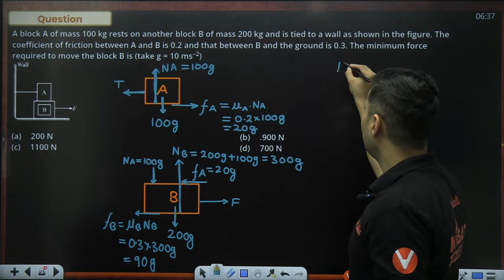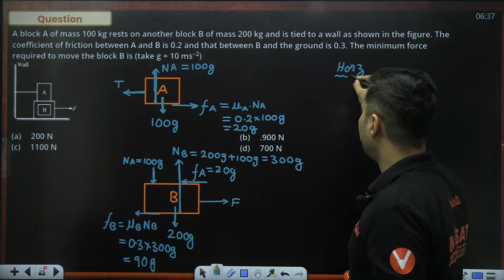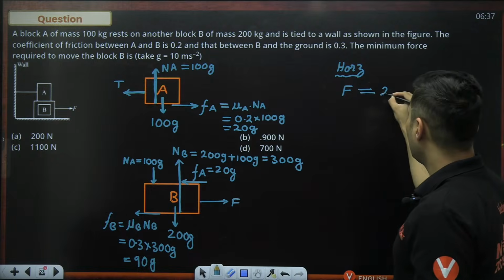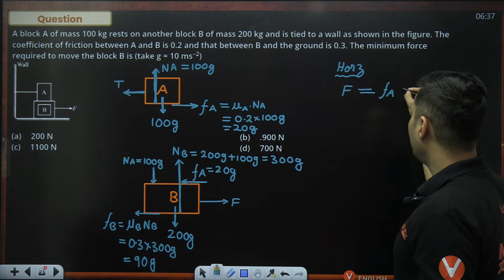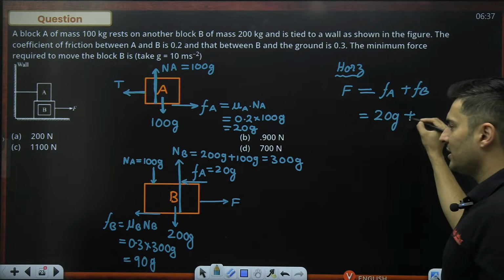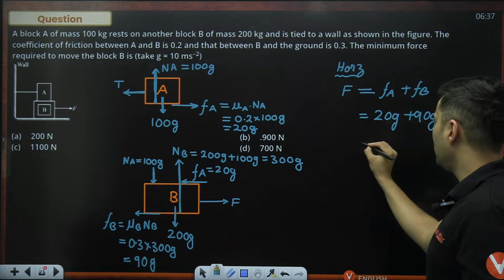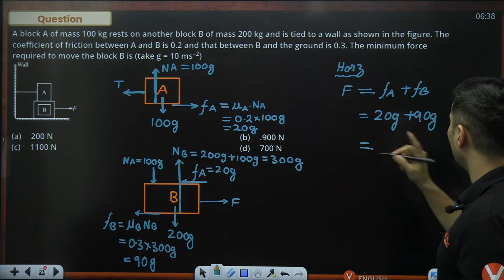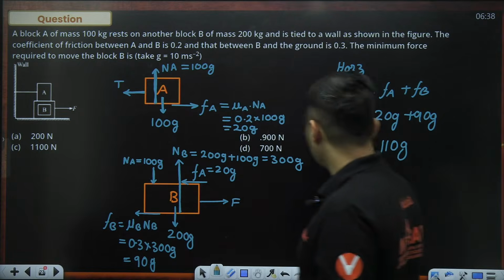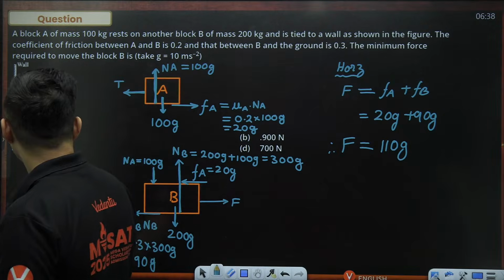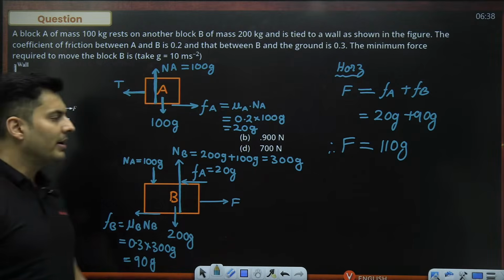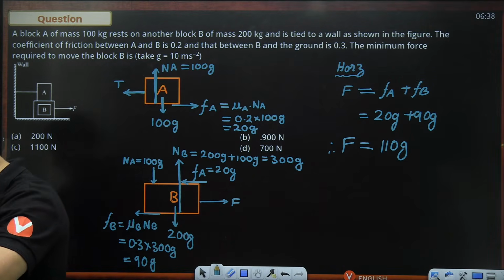So from this, in the horizontal direction, my external force should be at least equal to the frictional force preventing it on the top and at the bottom. So it will be 20G plus 90G. It is 110G. So guys, that is the answer. 110G means 1100 Newton. There you go. Everybody got it? Let me know quickly in the chat box.